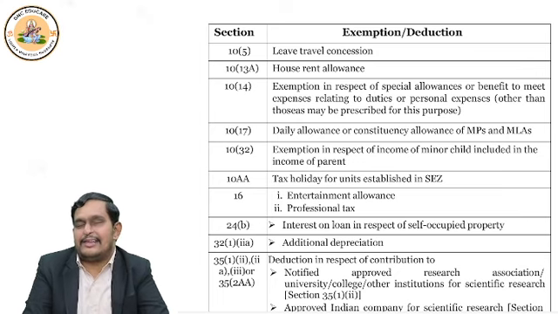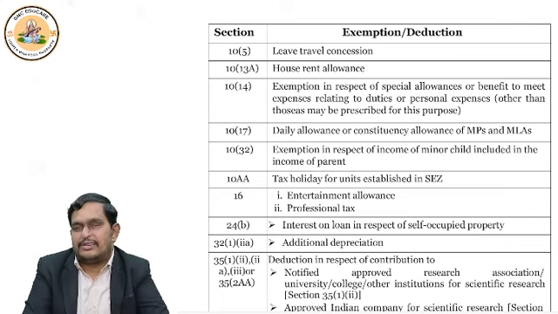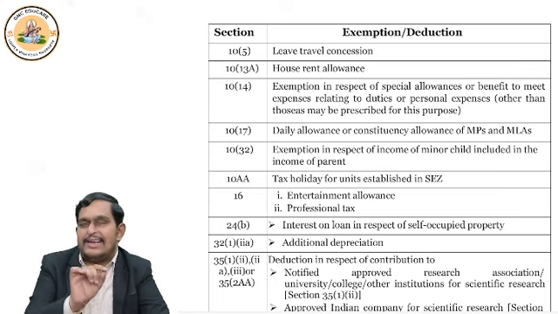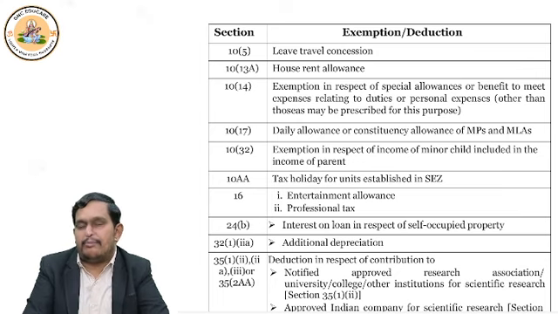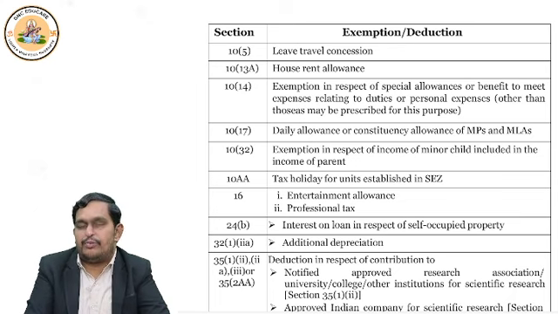So 10 subsection 13A, your HRA, whatever employer pays, you will get minus the exemption, and balance was taxable under optional. But if you file return under default tax regime, that is 115BAC, then you have to forget this deduction. That means entire HRA received from employer becomes taxable to employee if you file return under default tax regime.